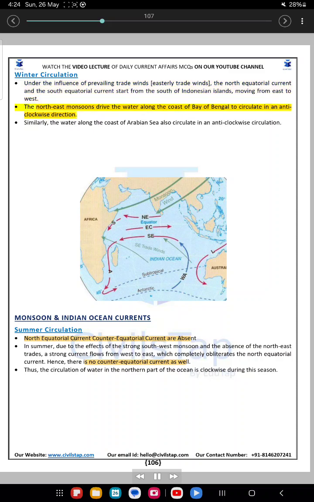The northeast monsoons drive the water along the coast of Bay of Bengal to circulate in an anti-clockwise direction. Similarly, the water along the coast of Arabian Sea also circulates in an anti-clockwise circulation. Monsoon and Indian Ocean current.